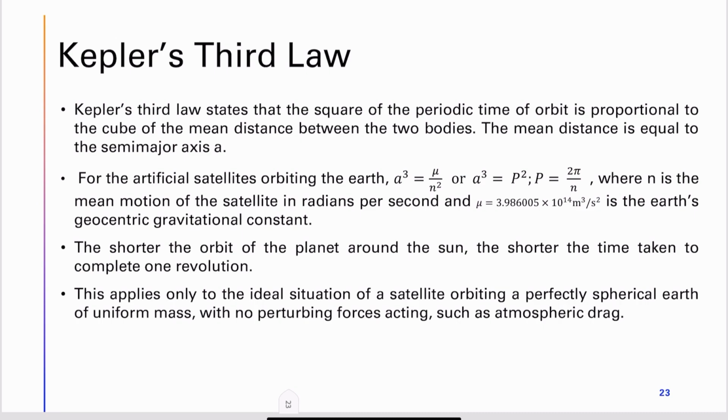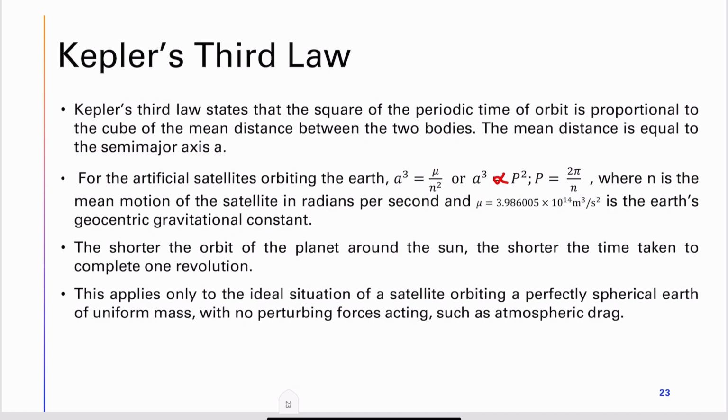This mean distance is equal to the semi-major axis length, that is A. For an artificial satellite orbiting the Earth, A cube is equal to mu divided by n square, where n is nothing but the mean motion of the satellite in radians per second. So we can relate the period and n in such a way that P is equal to 2 pi by n. So this theorem states that A cube is proportional to P square.